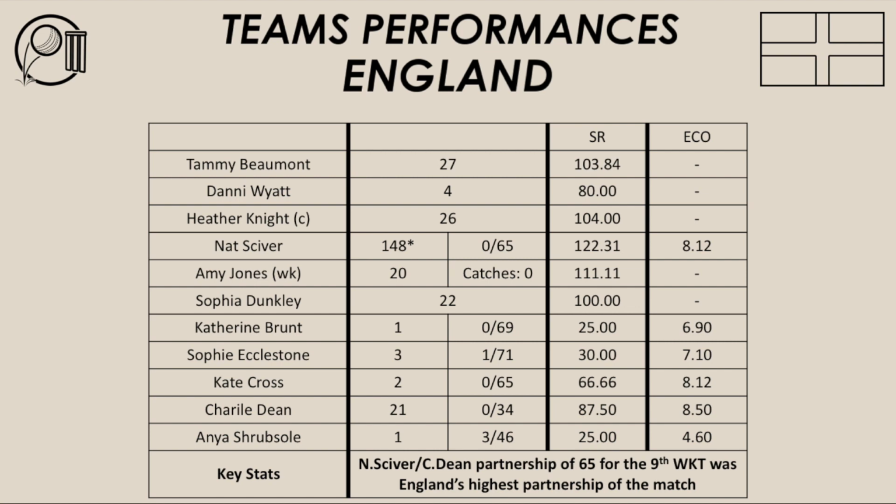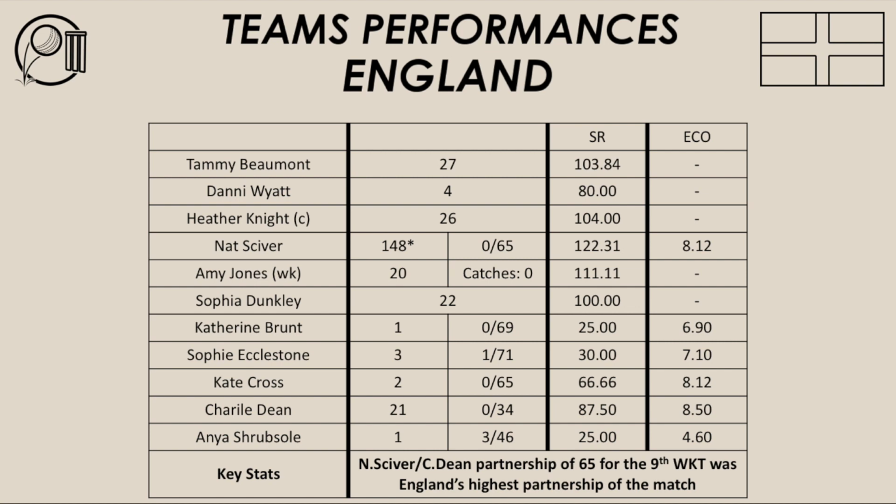And as I said before, they needed 2 big partnerships if they were to chase down Australia's 356 total, because it's very important in batting to build partnerships and back up partnerships. What we saw in the Australian innings, we saw that from Healy, Haynes and Mooney. They were able to build back-to-back partnerships and get big partnerships for Australia, whereas England did not get big partnerships in their innings, which was the disappointing factor to their batting.